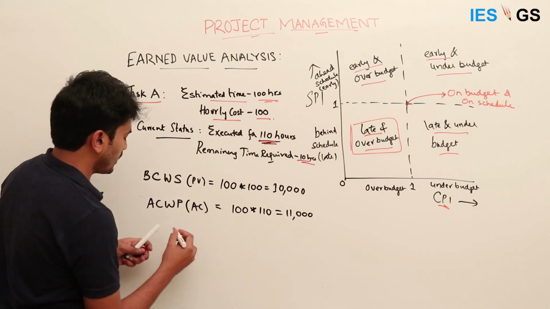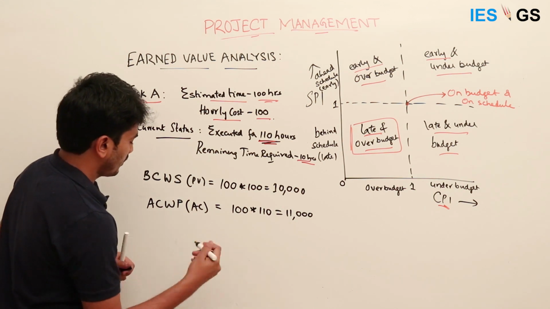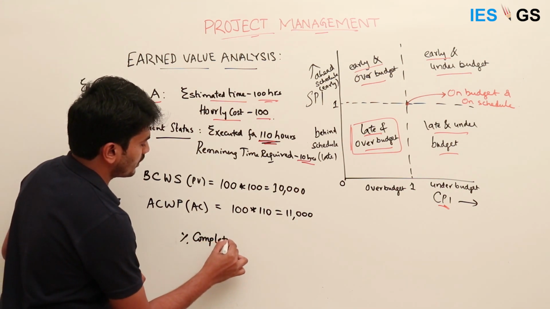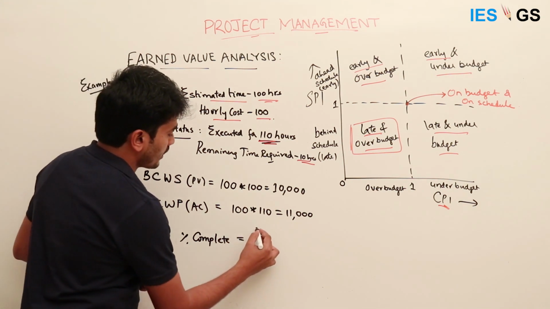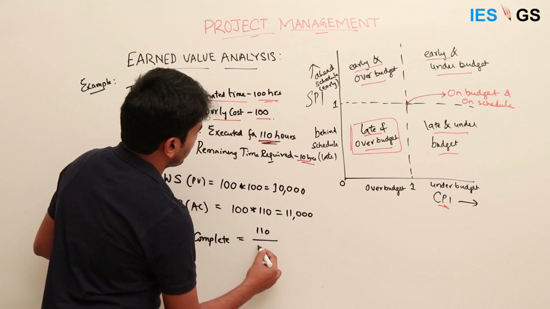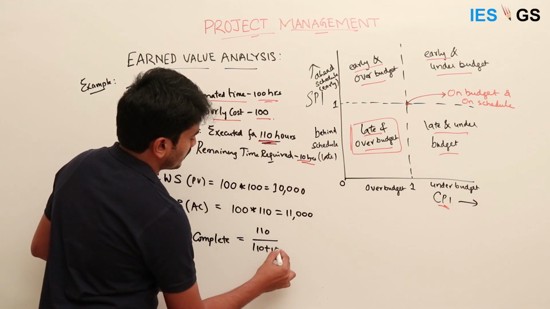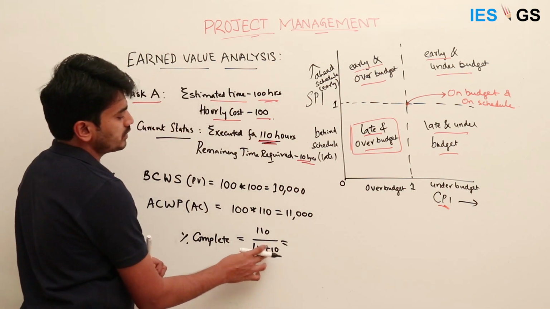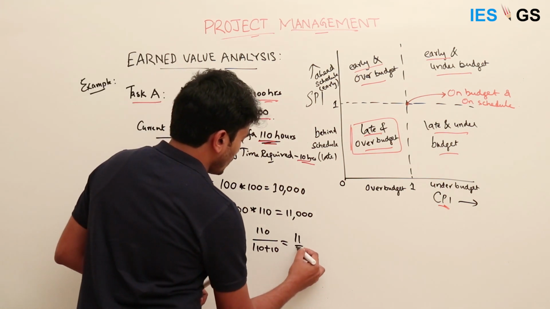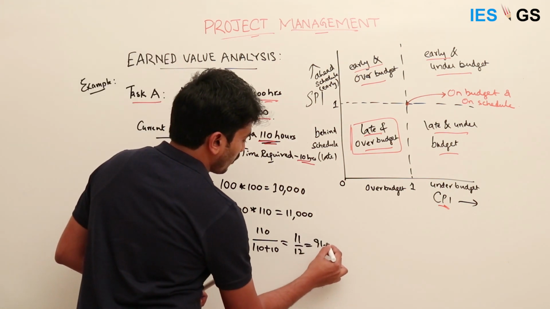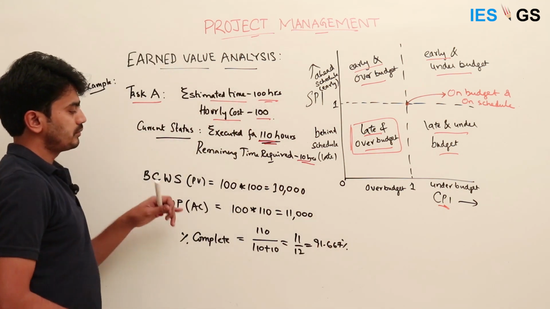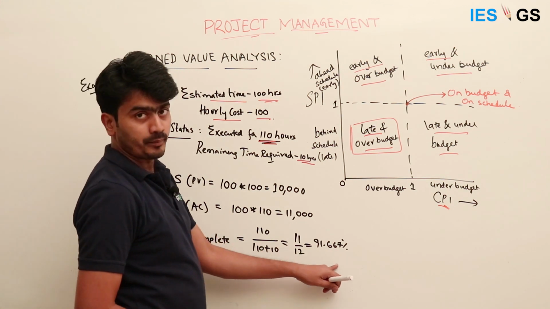So the percentage completion of work is 110 by 110 plus 10. Out of 120 hours, 110 hours of work is performed, which comes to 11 by 12, which is 91.667%. This is the percentage of work completed.